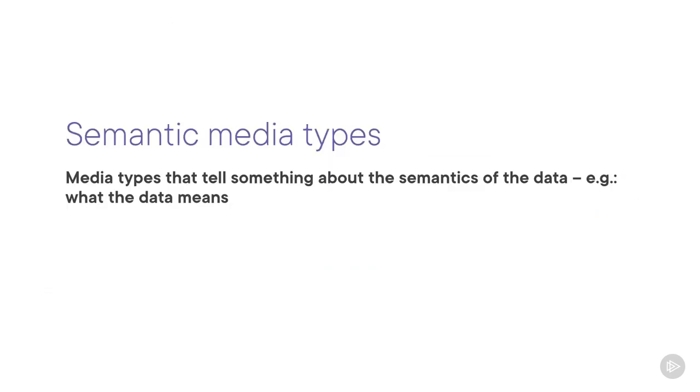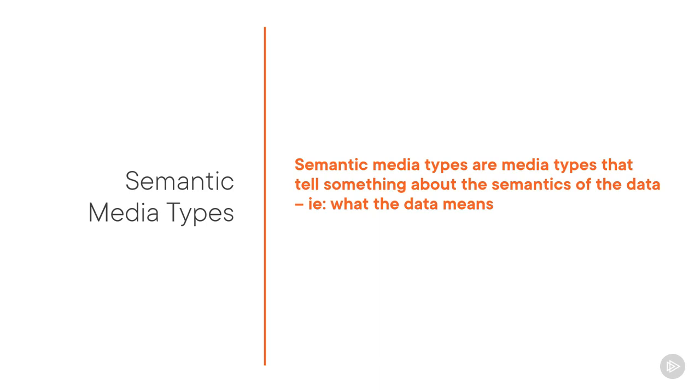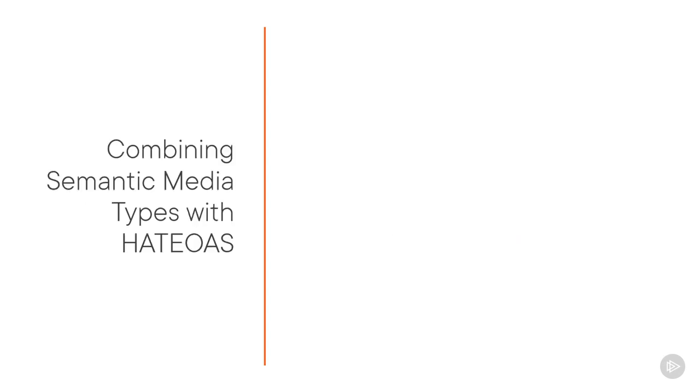These vendor-specific media types are what are called semantic media types. Media types that tell us something about the semantics of the data, i.e. what the data means. A vendor-specific media type can thus be a semantic media type if it is used in the way we just described. But how do we combine that with HATEOAS links? application/vnd.marvin.hateoas would give us an author representation with links. But the other media types wouldn't.